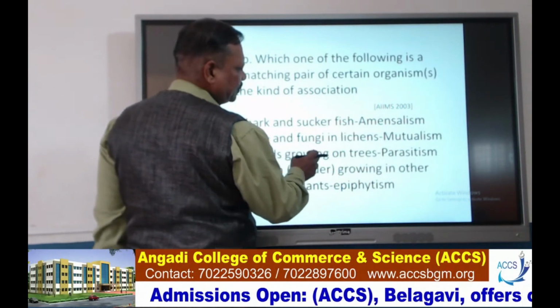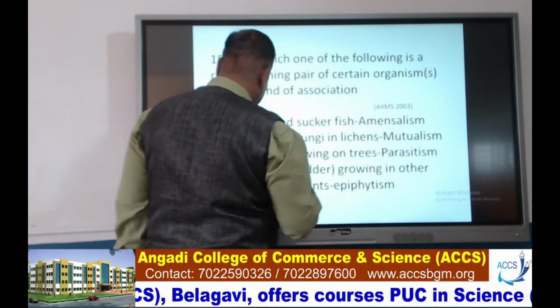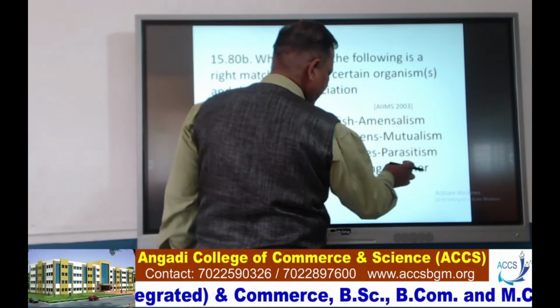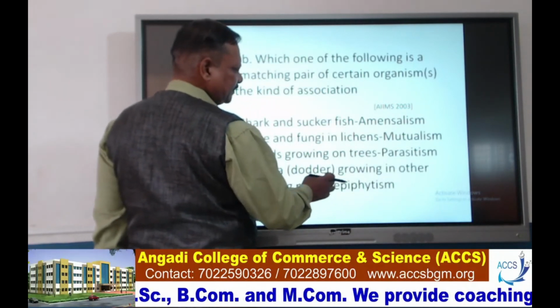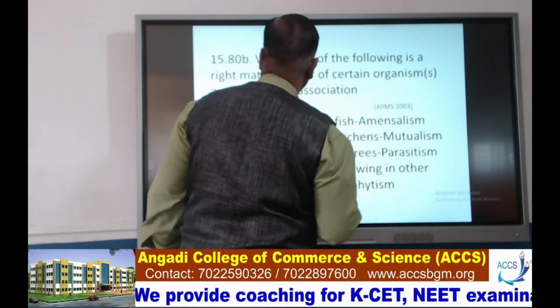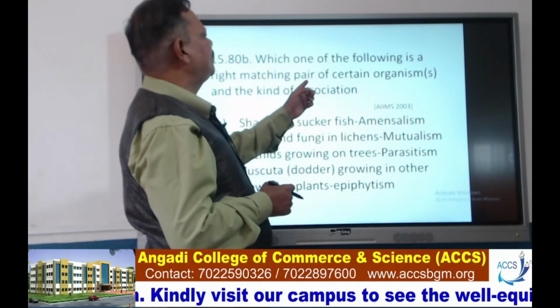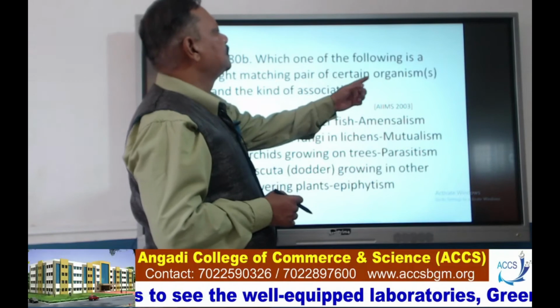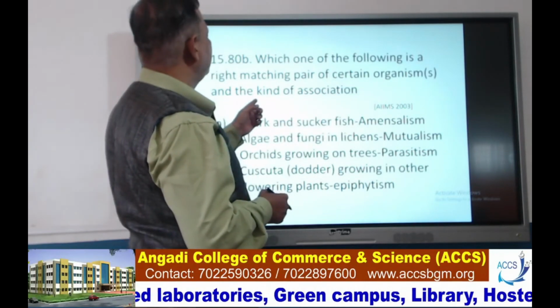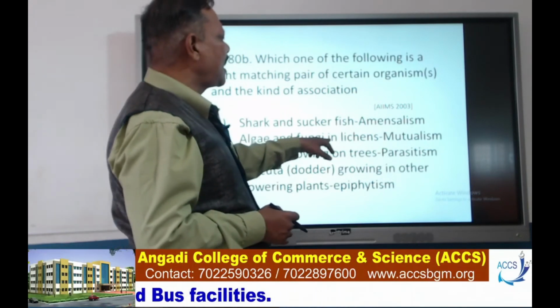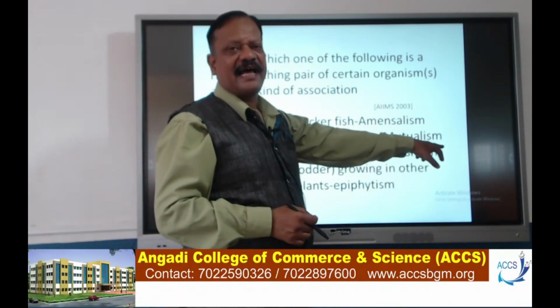C, orchids growing on trees, parasitism. D, cuscuta, dodder, growing on other flowering plants, epiphytism. Here, the right matching pair is algae and fungi in lichens. We call it mutualism.